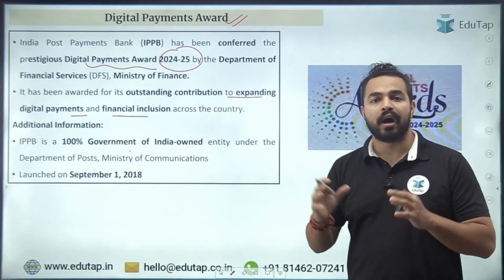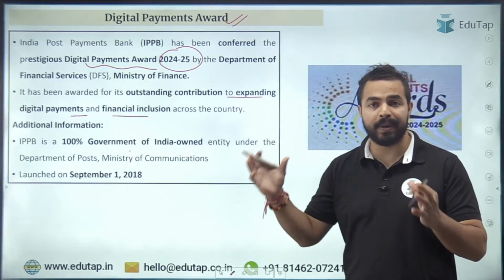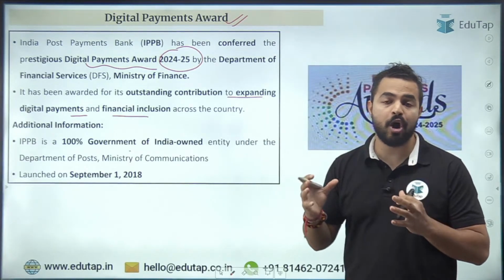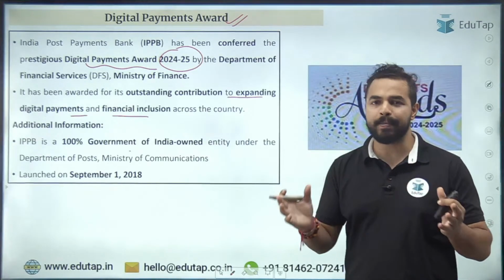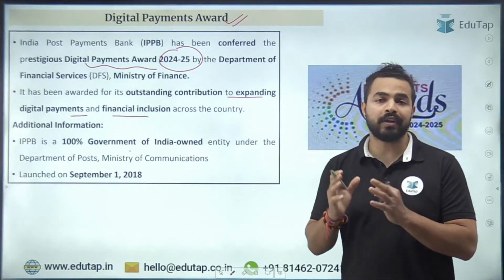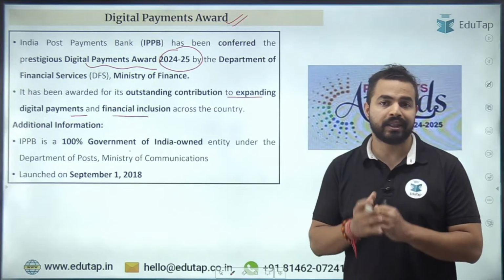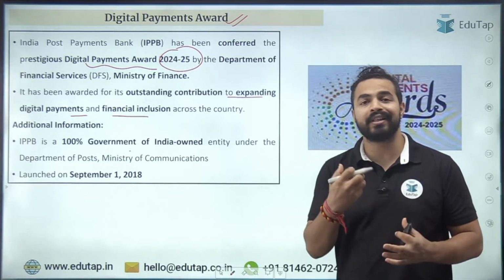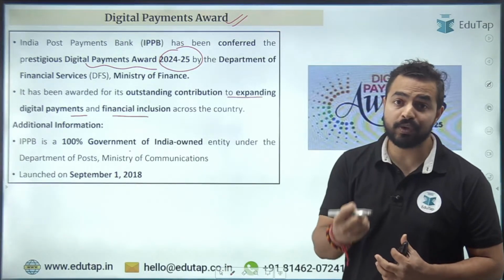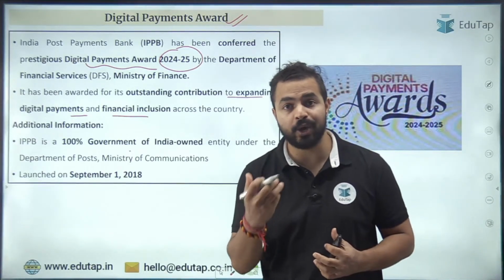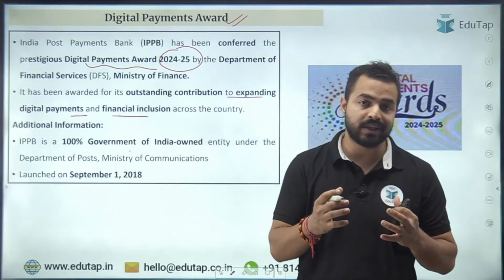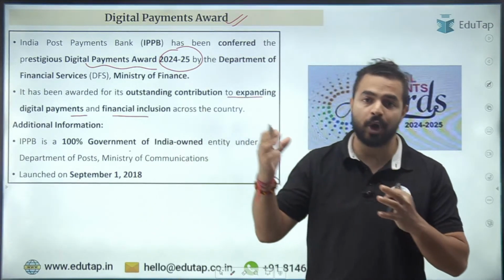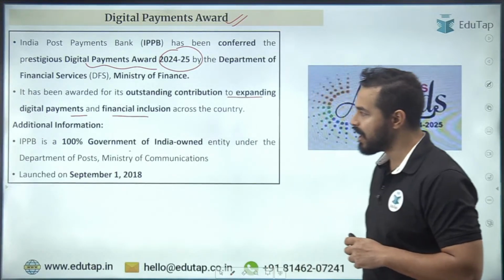What is financial inclusion, friends? Basically it is the process of bringing the people of the nation under the umbrella of the formal banking system. We all know that earlier there were so many people who were not even under the umbrella of formal banking, which basically means they did not have accounts. When they needed money, they went to moneylenders and not to the banks, right? So they were brought into the formal banking infrastructure. That process is called financial inclusion. Okay? I hope this is clear.